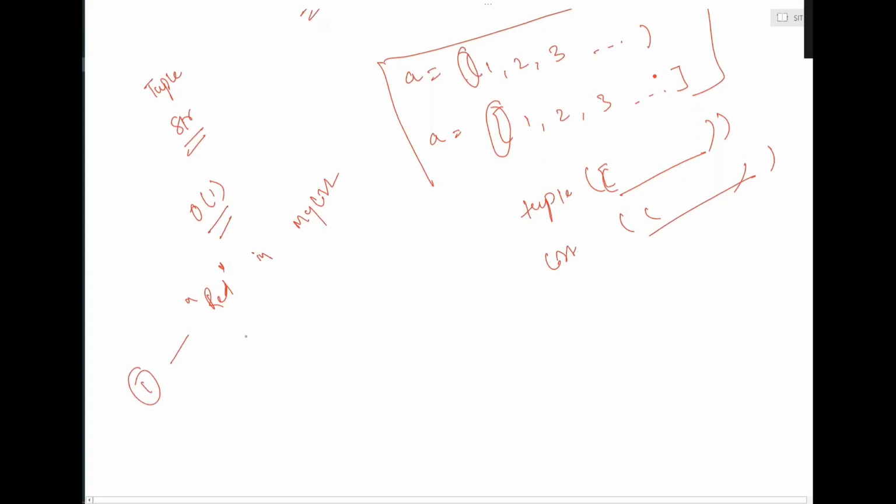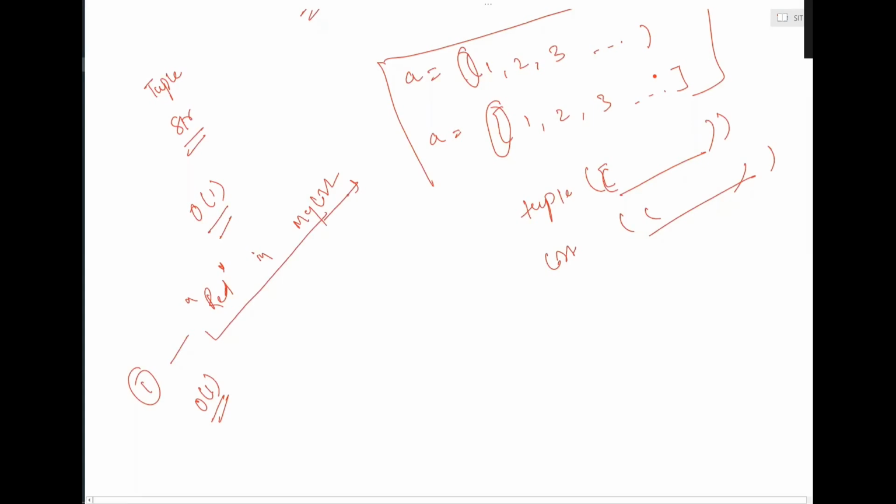But this is not one operation. This is not big O of one. This is just high level, because Python is a high level language. A lot of things are written in such a way in Python. Maybe they designed the language so that it looks like simple English sentences, but behind the scenes there are a lot of things happening.